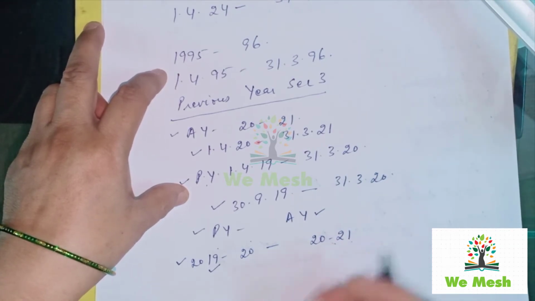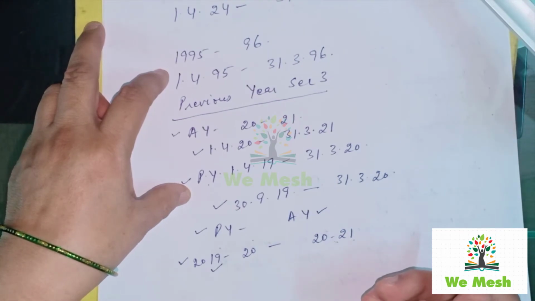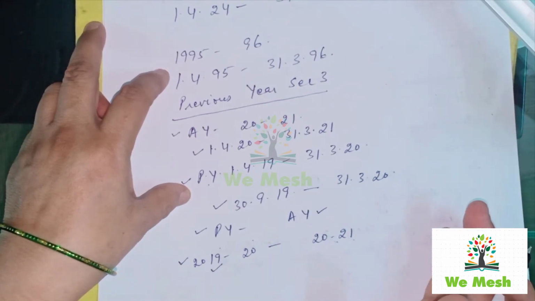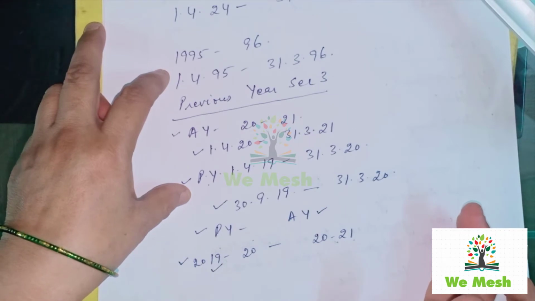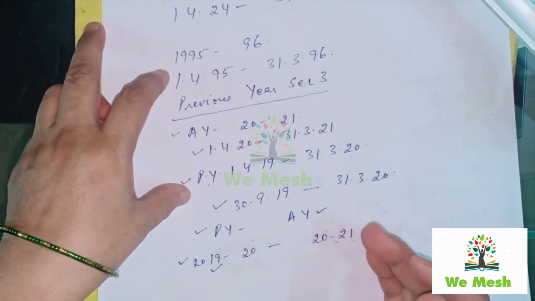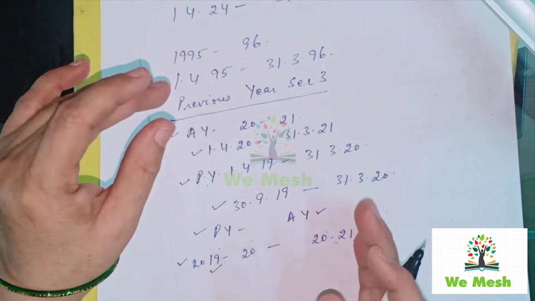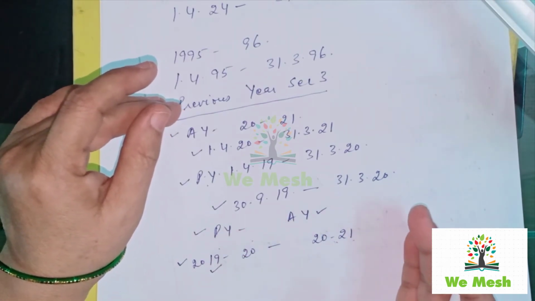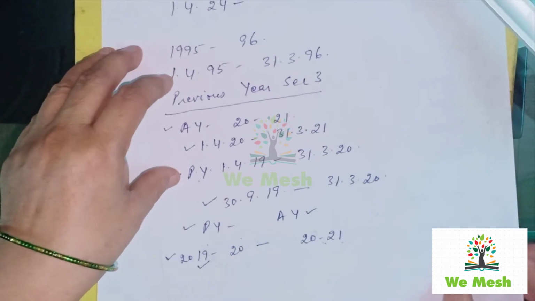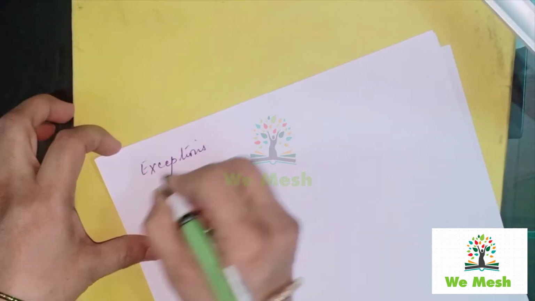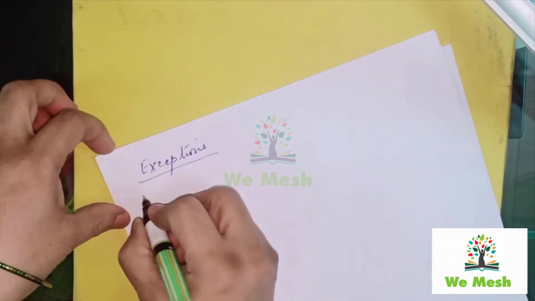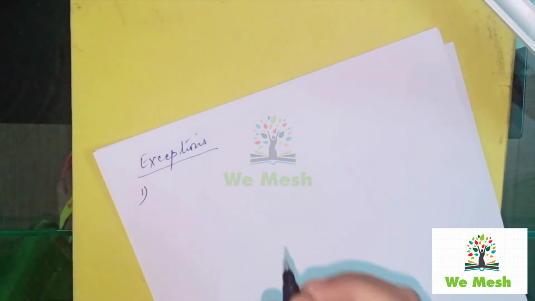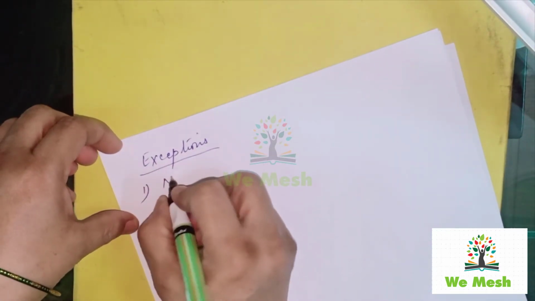So we are discussing certain exceptions to the previous year whereby the income is taxable in the same financial year, not during the subsequent financial year. Let us take what are the exceptions to the general rule. First, income of non-resident shipping companies.